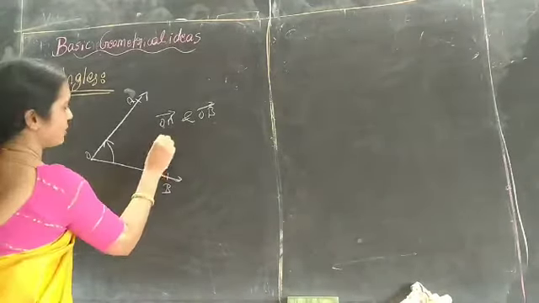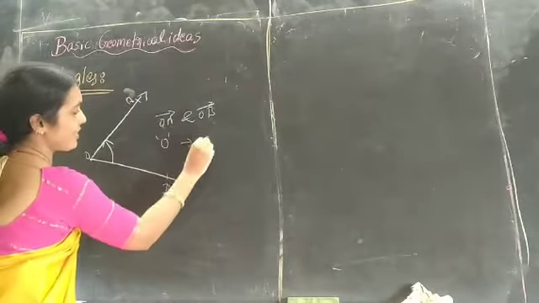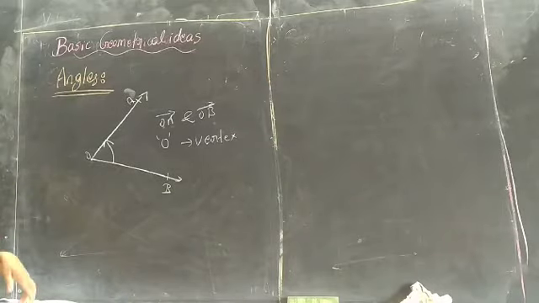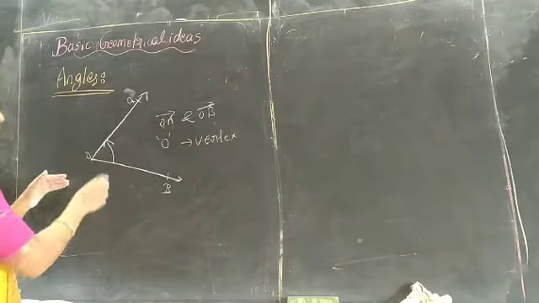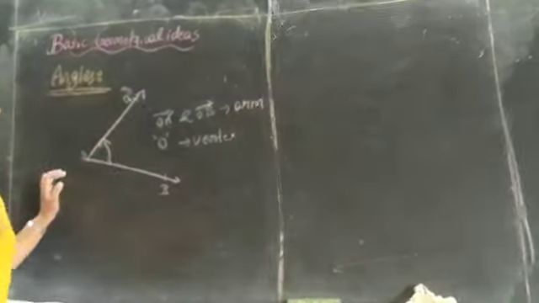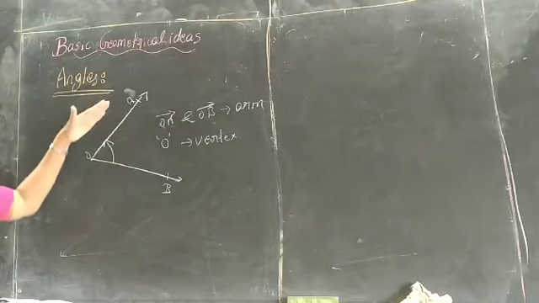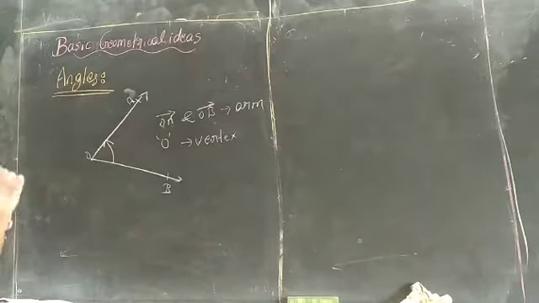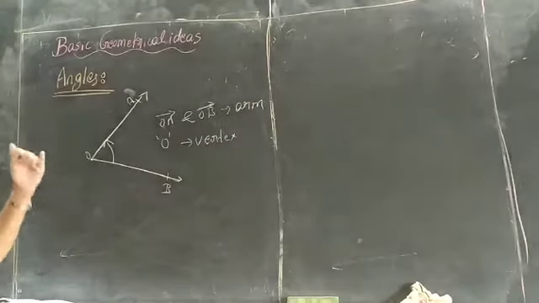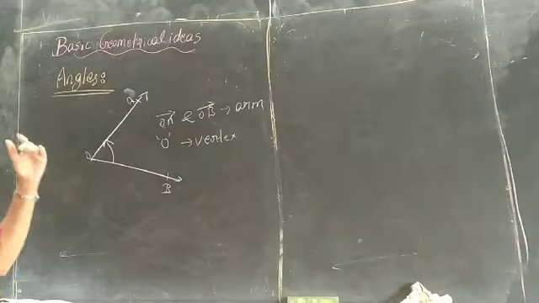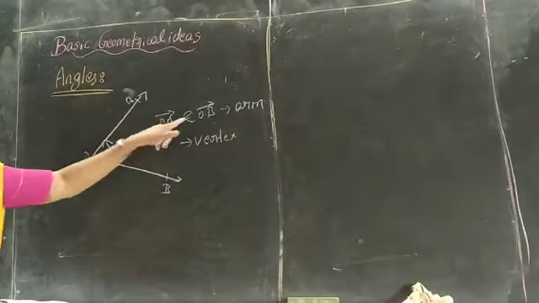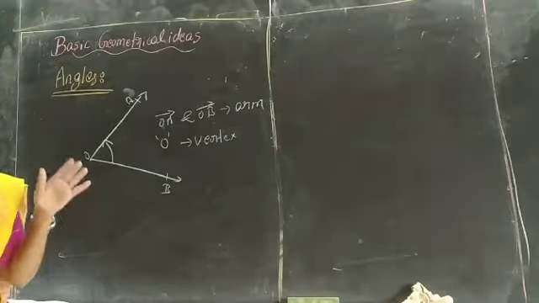This O is called the vertex of the angle. And the rays OA and OB in this angle are called the arms of the angle, A-R-M. Here we don't use the word ray, we use the word arm. So OA and OB are the arms and O is the vertex. Keep it in mind always.